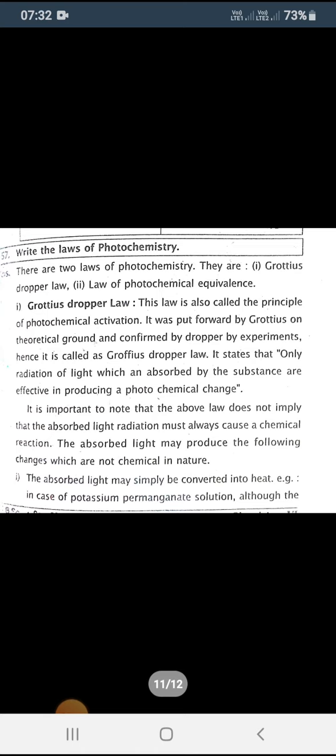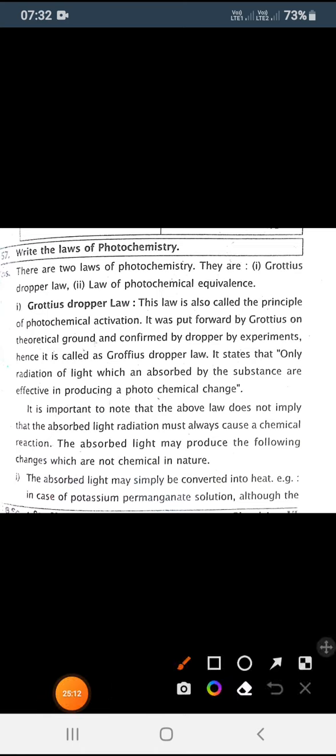And the last topic here is photochemistry. There are two laws of photochemistry. One is the Grotthuss-Draper law, another one is Einstein's law. The Grotthuss-Draper law is also known as the law of photochemical activation. It was discovered by Grotthuss, and by doing some experiments he stated that only radiation of light which is absorbed by the substance will give a photochemical change. That is the Grotthuss-Draper law.